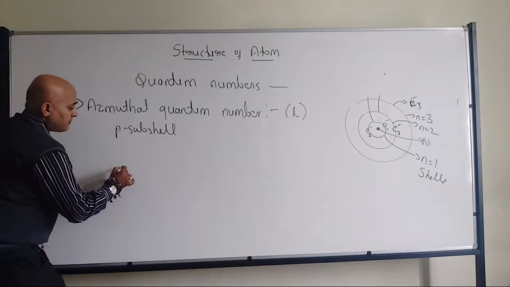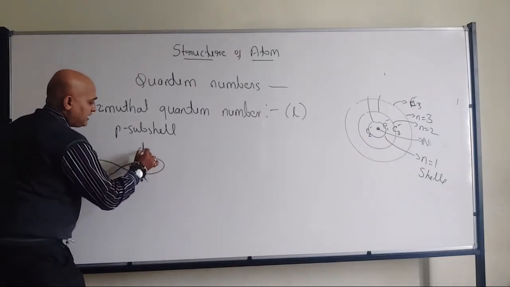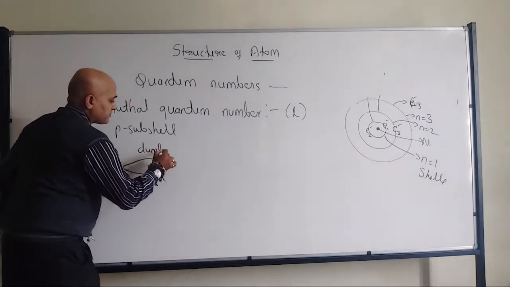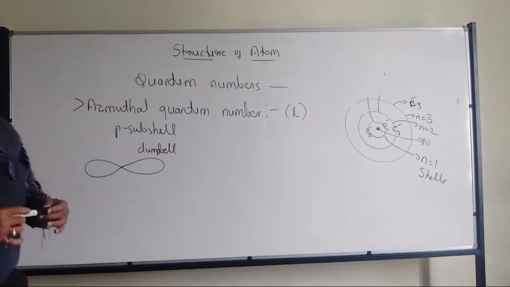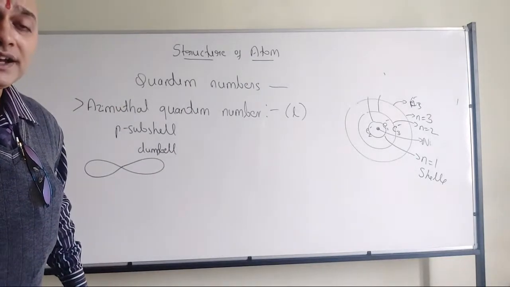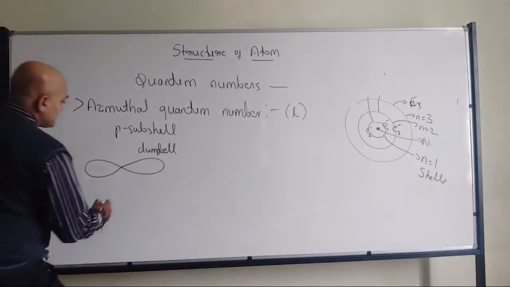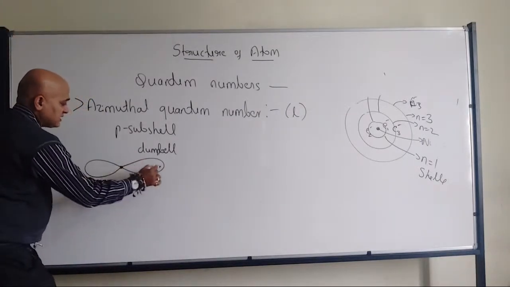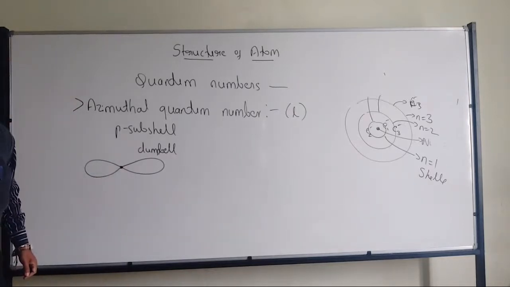So it will have a dumbbell shape. P subshell will have a dumbbell shaped structure, considering this one as the nucleus.